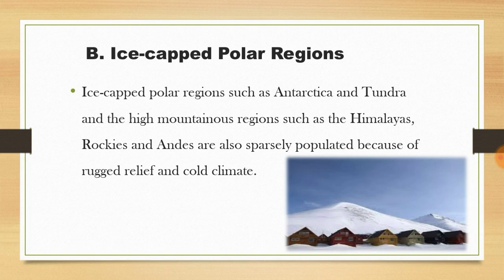Due to extreme climate and uneven terrain, they don't have good transportation facilities and also agricultural regions. So living is not easy there, and they are sparsely populated.